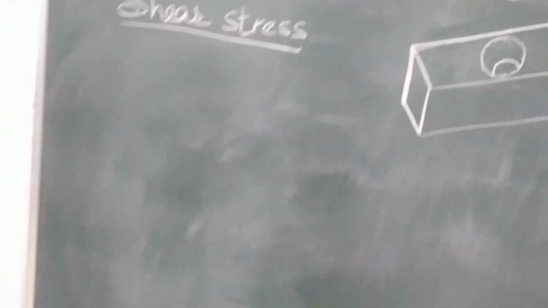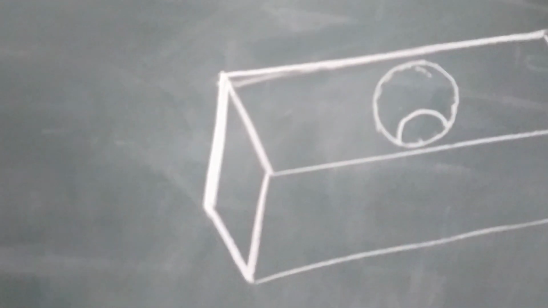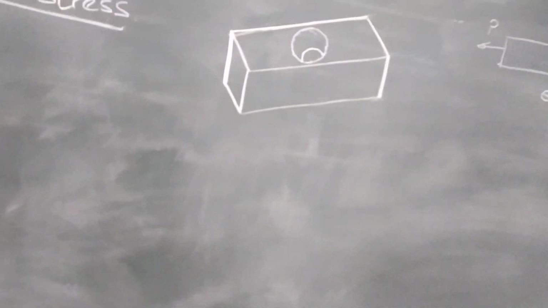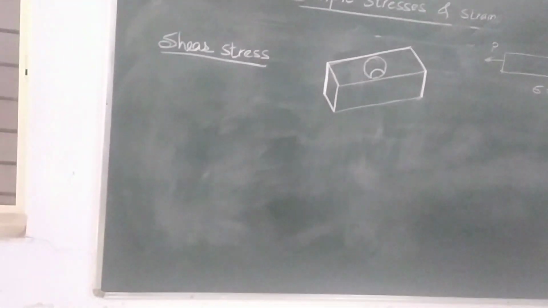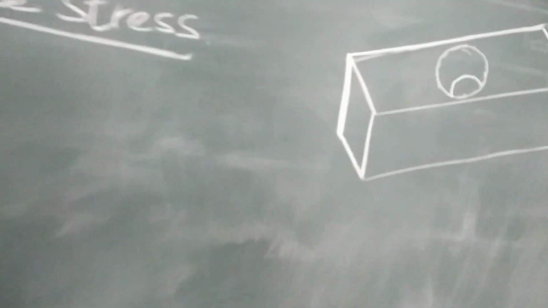Suppose we have a metal box, and we are drilling a hole in this box, then the stresses induced are known as shear stresses, and this area is considered as area under shear.